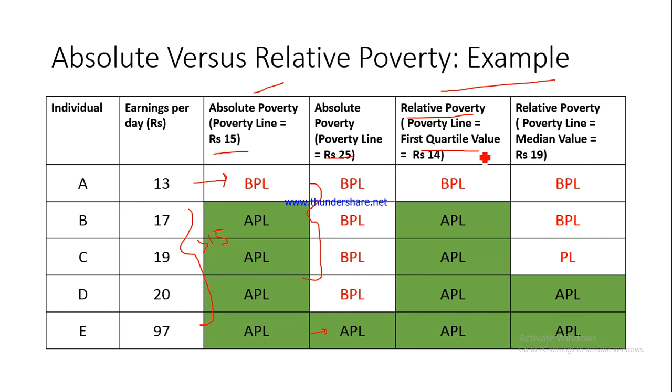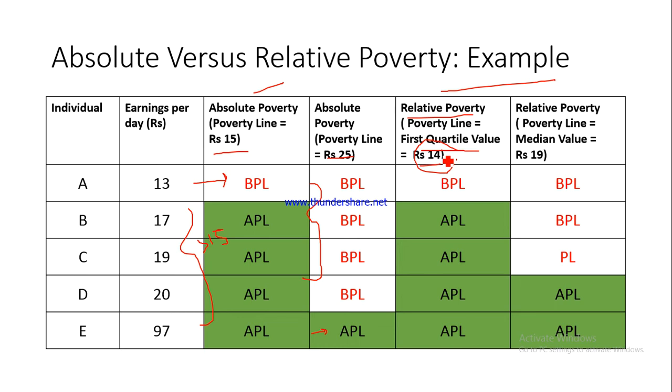the overall values lie. Here, A, B, C, D, there are 5 individuals, there are 5 values, and basically the first quartile is rupees 14. Below rupees 14, 25% of the values lie, and above rupees 14, 75% of the values lie, and that is why this is the first quartile. I hope you would be able to recall the method that you use there to find out the first quartile and the third quartile and the median.